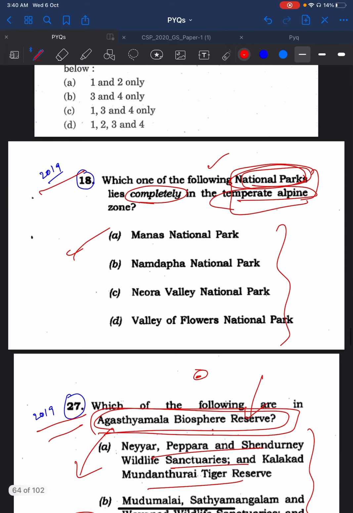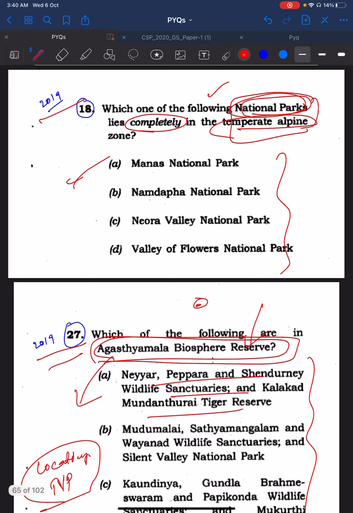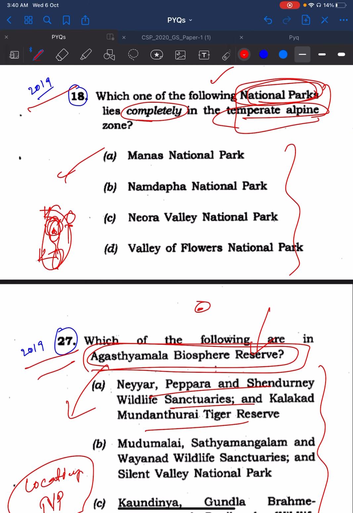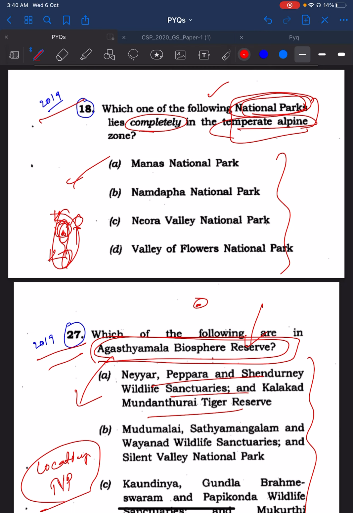All these three questions are related to the trijunction of Karnataka, Kerala, and Tamil Nadu. If you have understood this trijunction and the national parks and biosphere reserves, Nilgiri Biosphere, Kaveri Basin, Agasthyamalai Biosphere Reserve, the Western Ghats, you would have answered these.